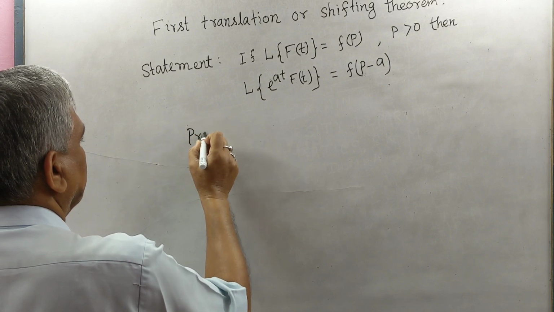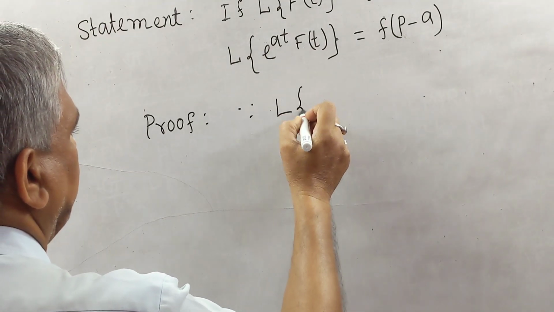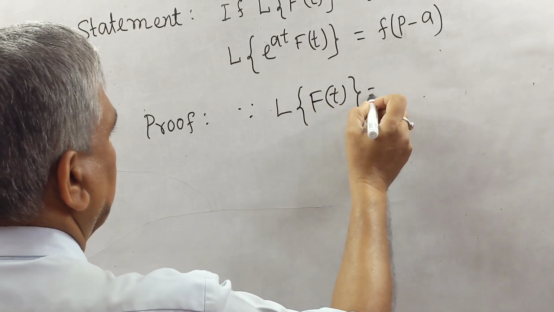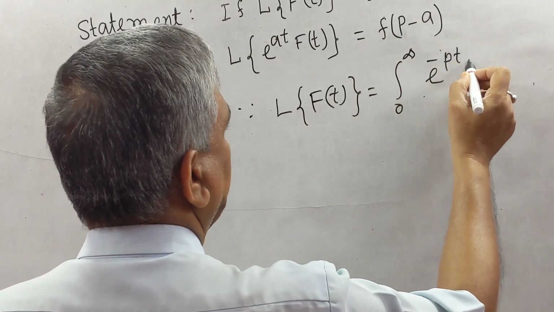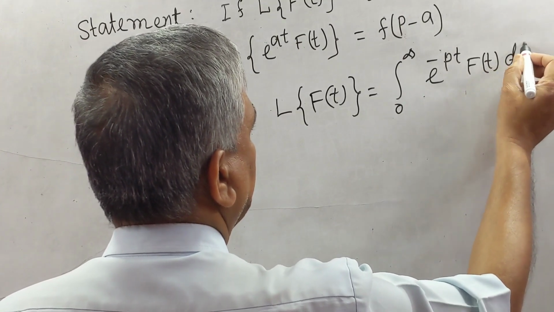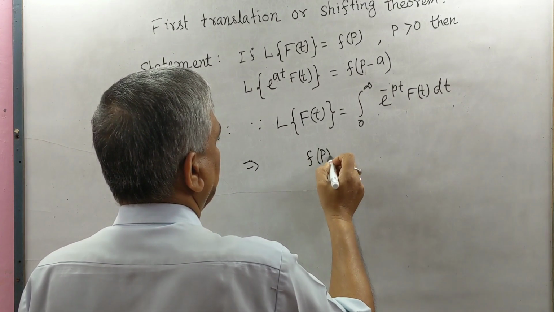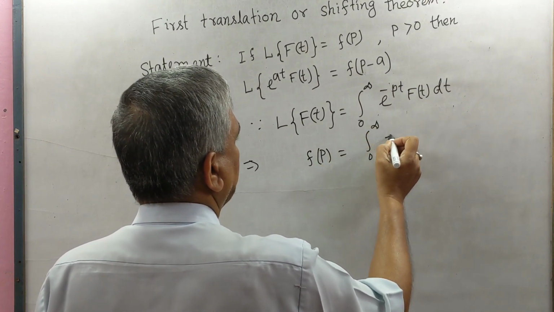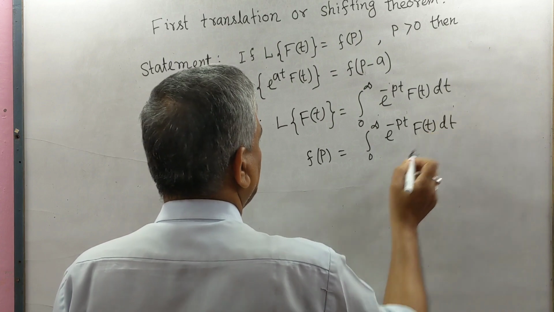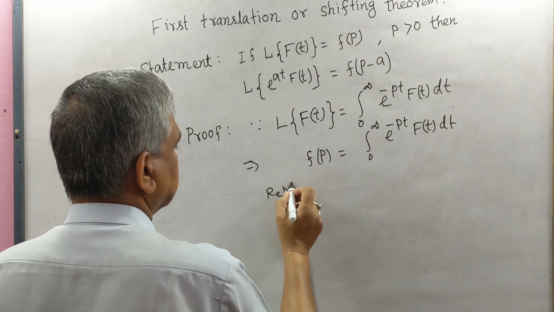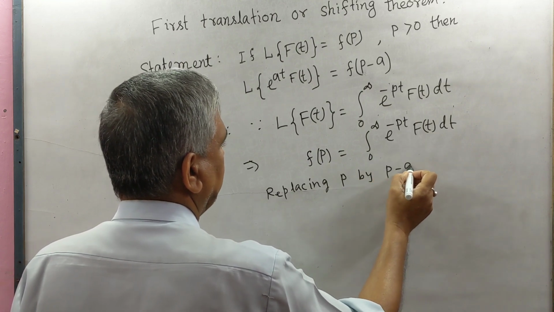Proof. Since L f(t) equals the integral from 0 to infinity of e to the power minus pt f(t) dt, that is L f(t) equals small f(p) equals the integral from 0 to infinity of e to the power minus pt f(t) dt, replacing p by p minus a in both sides.